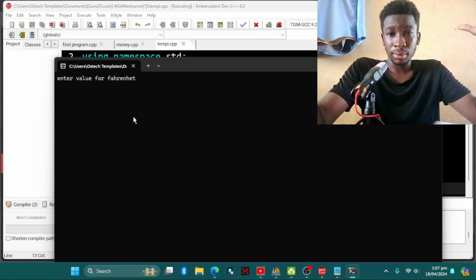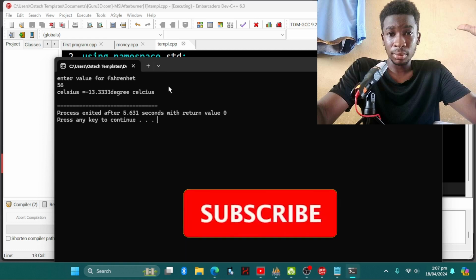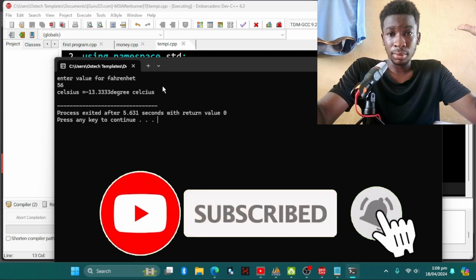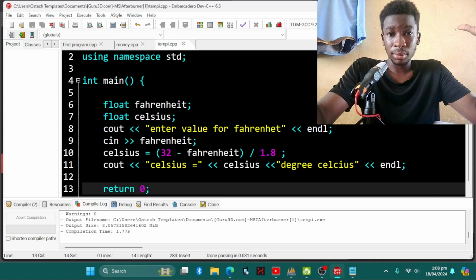So enter value of Fahrenheit. We're going to enter, let's say, 56, and then click enter. So the Celsius is equal to negative 13.333 degrees Celsius. Process executed after 5.631 seconds with return value. So there it is: Celsius equal to negative 13.3.